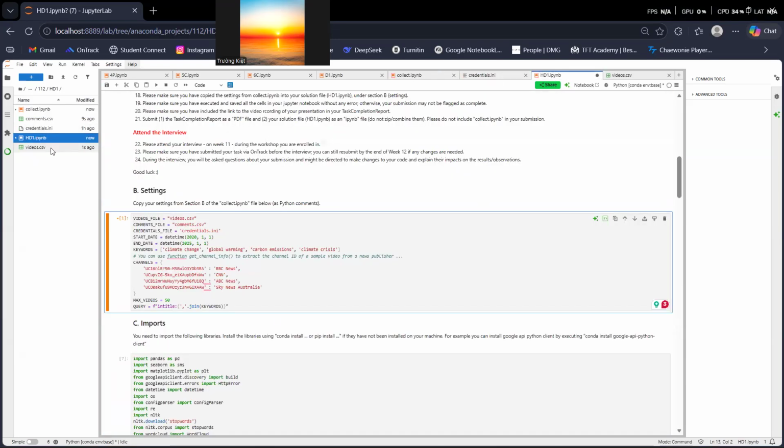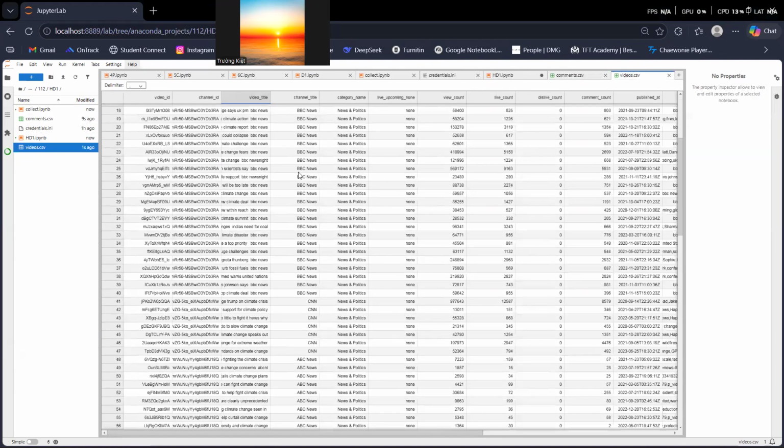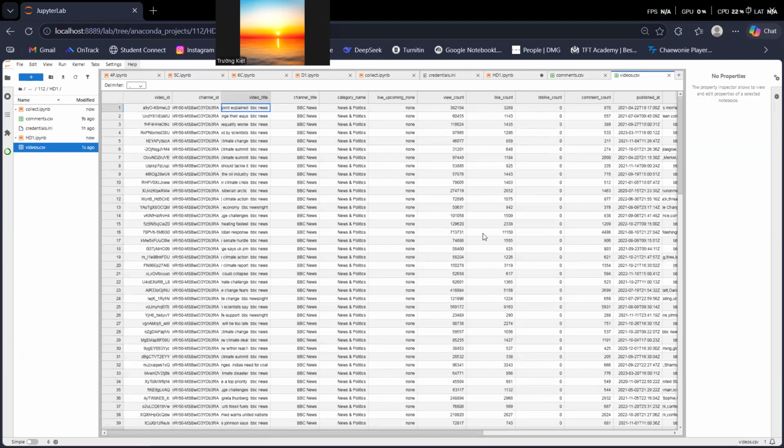So from that, I get two files, which are comments.csv, with all the comments, video ID, comment ID, and everything, and also videos.csv, which has the statistics of the videos.